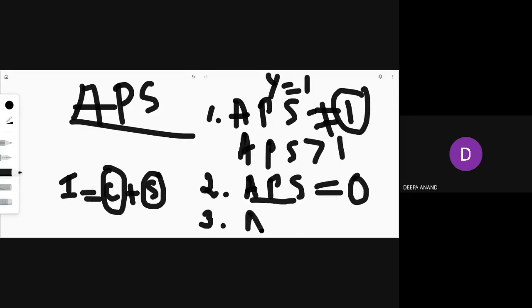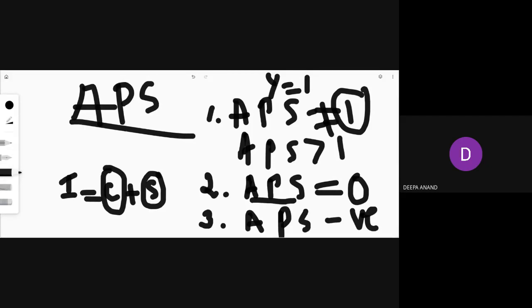Can your APS be negative? Yes, ma'am. How? Because of dis-saving. When you are consuming more than your income, you borrow from others and use it.